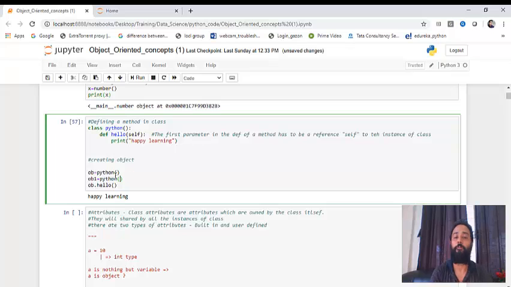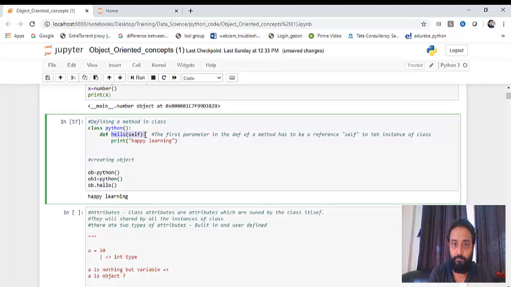Now both ob and ob1 will go and fetch this, correct? Both ob and ob1 will try, maybe in the beginning or anytime, to fetch this function or attribute hello.